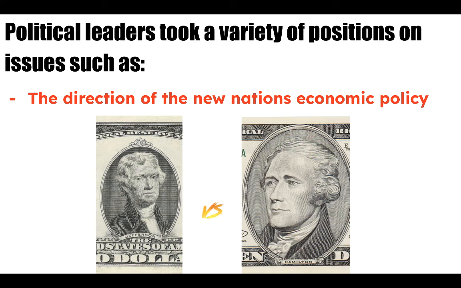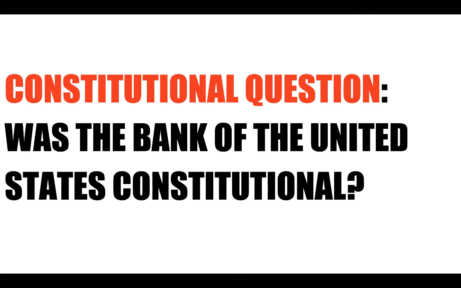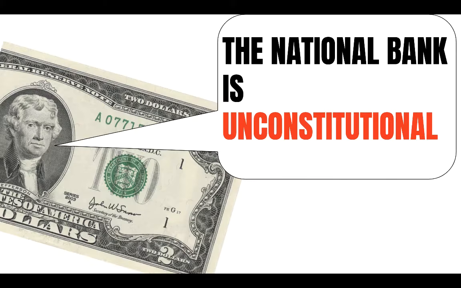Jefferson opposed Hamilton's plan, which he felt promoted urban manufacturing interests over those of the agricultural interests. Jefferson also originally opposed the Assumption Plan because some states had already paid off their state debt, and he was worried about a powerful federal government. In addition, the creation of the National Bank of the United States raised constitutional questions. Was the creation of the Bank of the U.S. constitutional? Jefferson said the National Bank was unconstitutional.